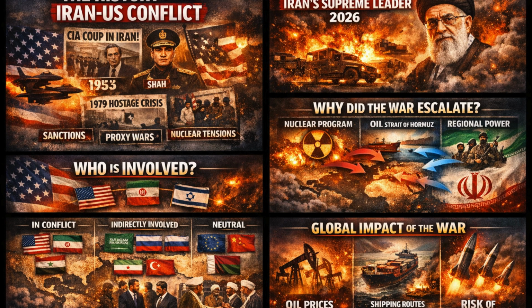What this war means for the world. This conflict isn't just about two nations. It affects global oil prices, shipping routes, regional stability, and the risk of a wider international war. With nuclear tensions rising and alliances shifting, the world is watching every move.